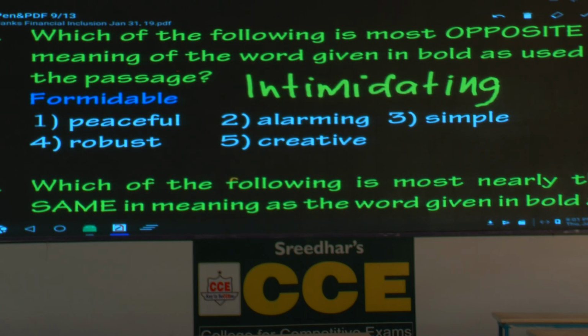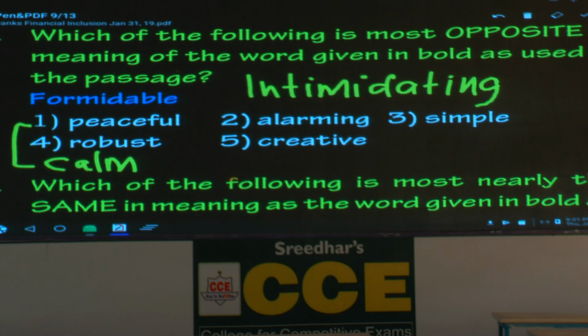Peaceful. Another word for peaceful, please write the word calm. Peaceful also means what? Calm. Alarming. Alarming goes with similar meaning. Not correct. Simple. Just hold the first option, the third option. Robust. Robust means what? Strong. But is it relevant here? It is again close to formidable. Creative. Relevant? Not relevant. You have to decide between peaceful and simple.